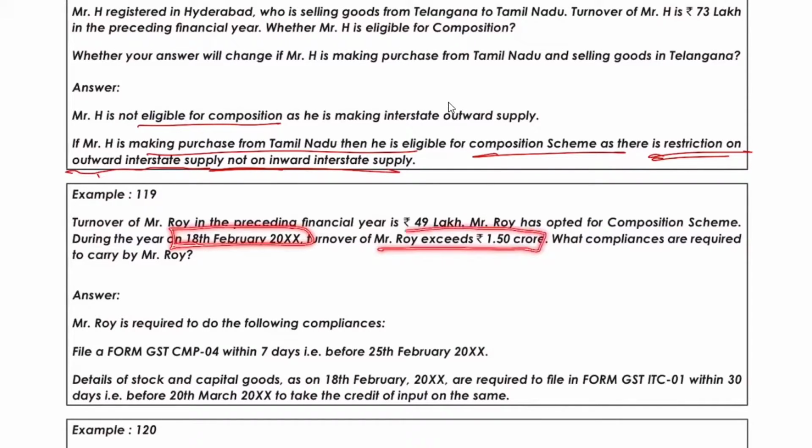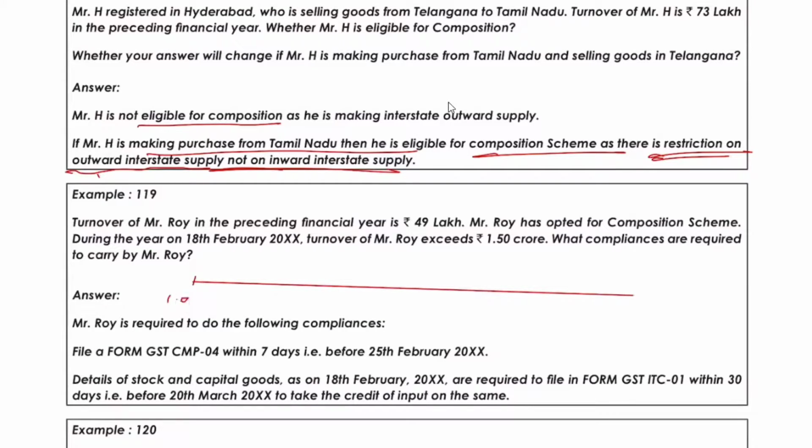If you have seen Sunday's lecture, then this will be clear. From 1/4/2000, whatever it is, till 31/3/2000, this is the period. This is 18th February. Here his limit has exceeded 1.5 crore.